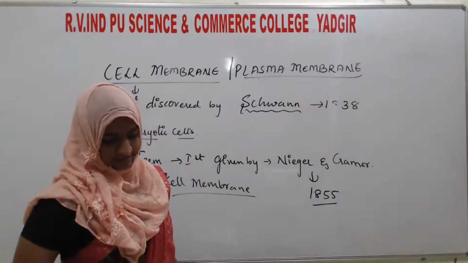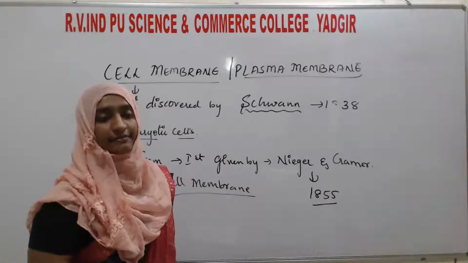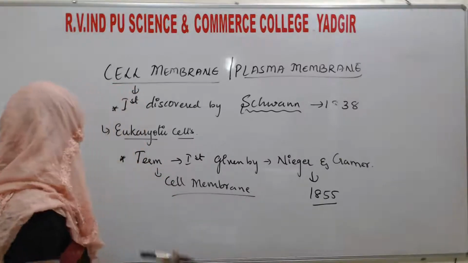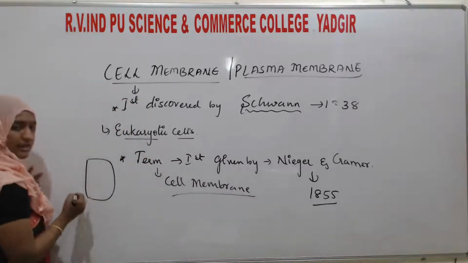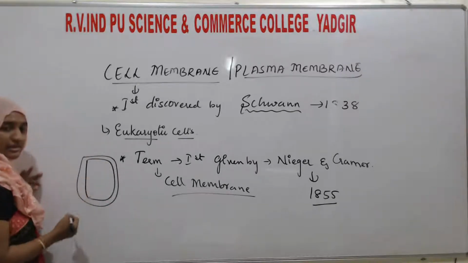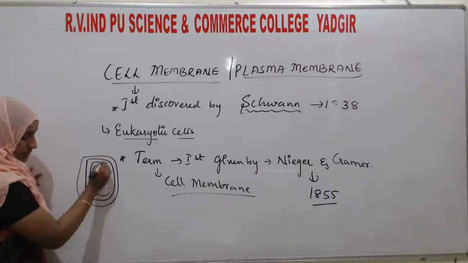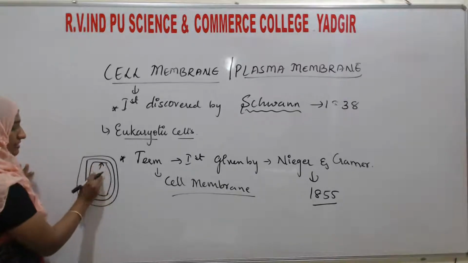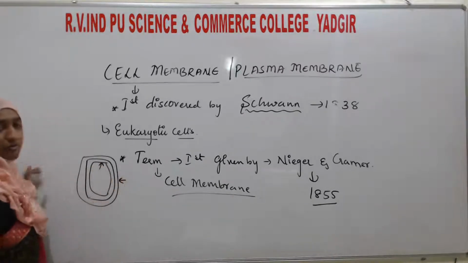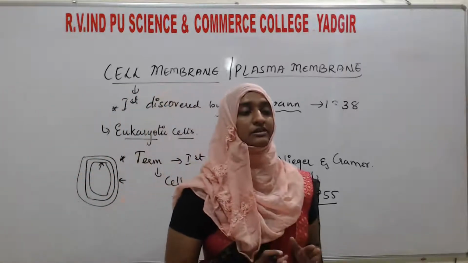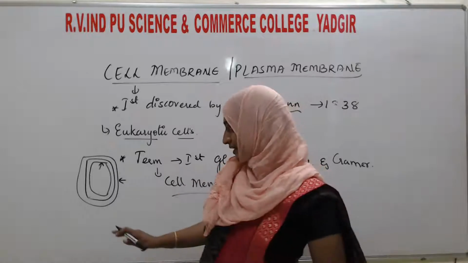Okay, next, all membranes, whether they are present externally, such as if this is the cell. If a membrane is present externally or internally, from inside the cell or from outside, whether it is external or internal, it is called a cell membrane.